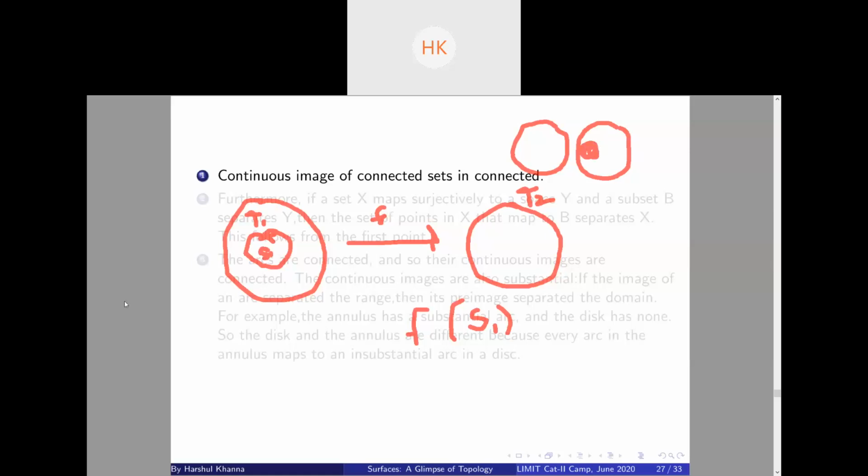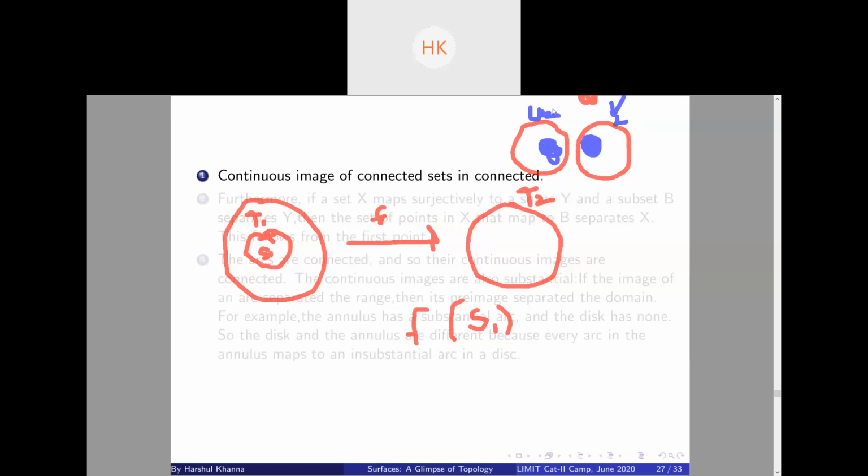Suppose f of S1 is not connected, that is, it is disconnected. Then I can find two open sets, call them U2 and V2, such that their union contains f of S1, but their intersection is empty.